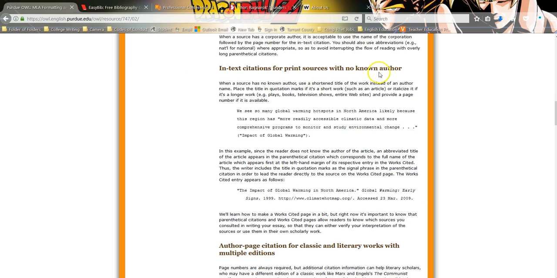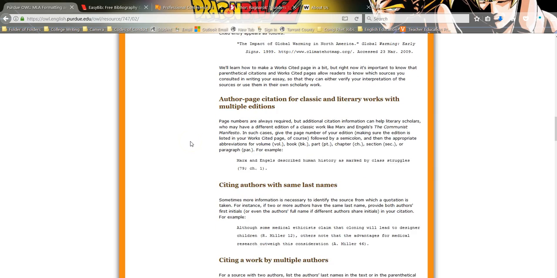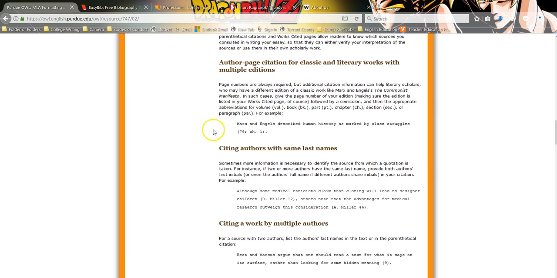In-text citations for print sources with no known author. Note, the title of the article is against the left-hand margin in the hanging citation. That's what goes inside here. And you can still put page numbers. Classic delivery works. Don't really have to worry about that as much.